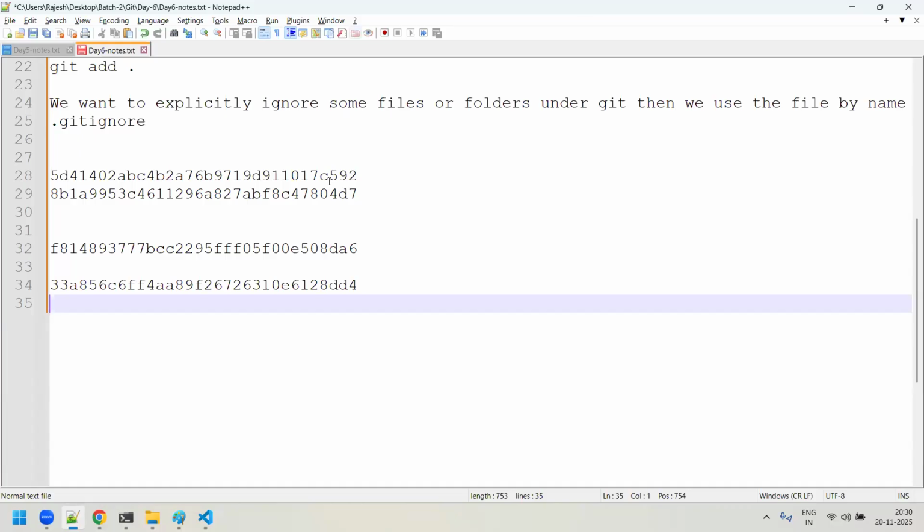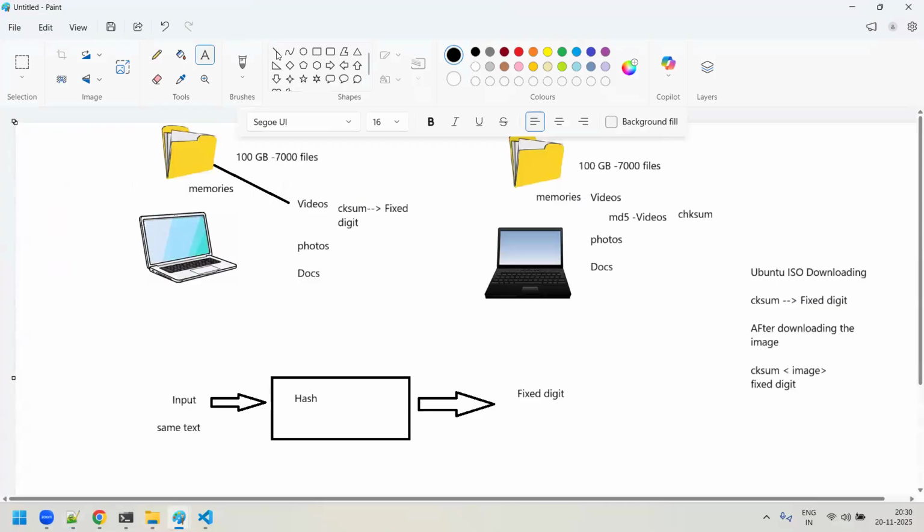So now what happened? According to this diagram, you will say, Rajesh, I want to run SHA using the SHA1 algorithm. I will generate the fixed number, the fixed digit, and compare it with the SHA here.